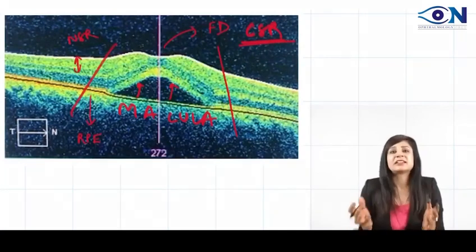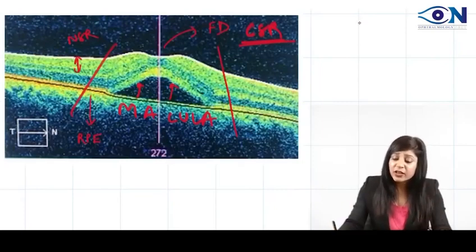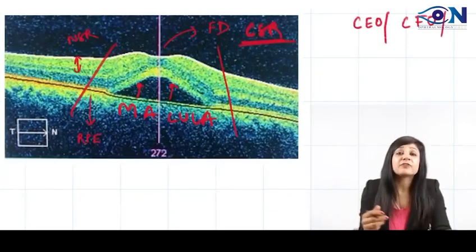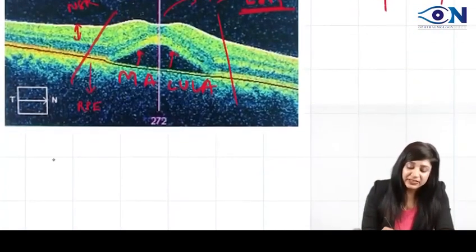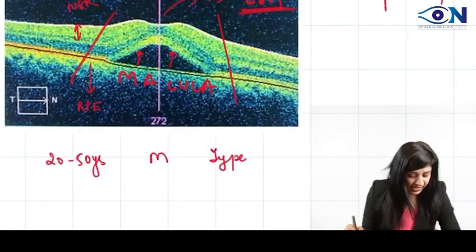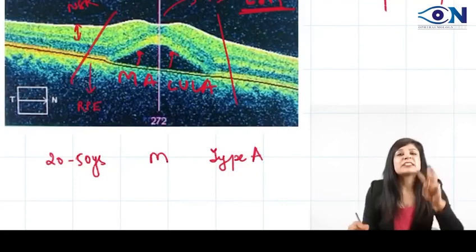CSR मतलब business executive. CEO. If you are having CEO of the company, CFO of the company, business executive. क्या बताया था मैंने? If the person is 20 to 50 years of age, male, and Type A personality. Type A personality क्या होता है?